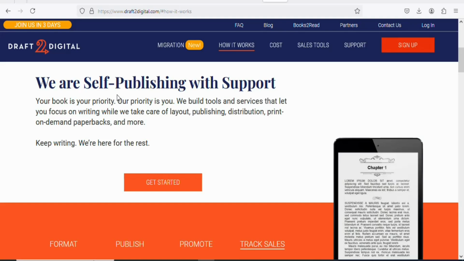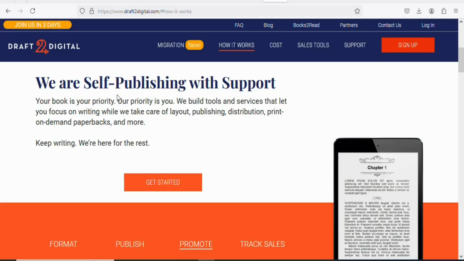One good thing about Draft2Digital is that they are available worldwide and they have many different methods of payment that you can use to receive your money. Once you earn royalties on this website, you can receive your money through Payoneer, through PayPal, or through your bank accounts. Any method that you want them to pay you, you have to enter it so that they can pay you at any time that you make a sale. You don't need to have a PayPal account before you join this website.